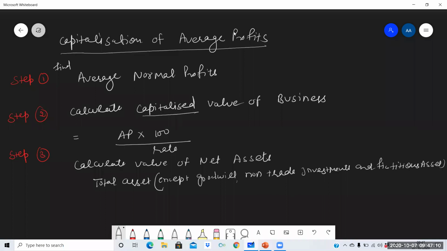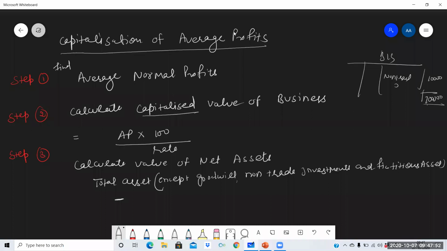It means if in a balance sheet, suppose this is the balance sheet, if it is given that the total of the assets is 7 lakh, different types of current and non-current assets, and here it is written non-trade investment, 1 lakh. So it means we will be considering total 7 lakh, then we will be subtracting 1 lakh from this. So the total assets except all these, if these are added. And if these are not added, then we need not subtract it. So total assets except goodwill, non-trade investment and fictitious assets